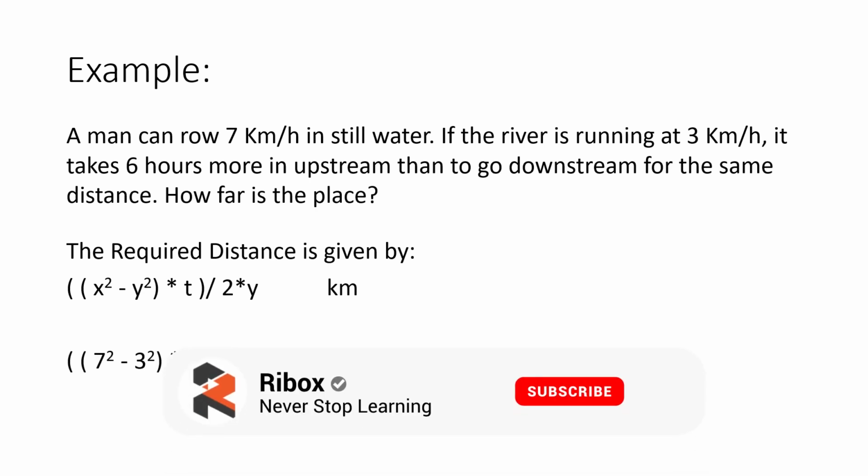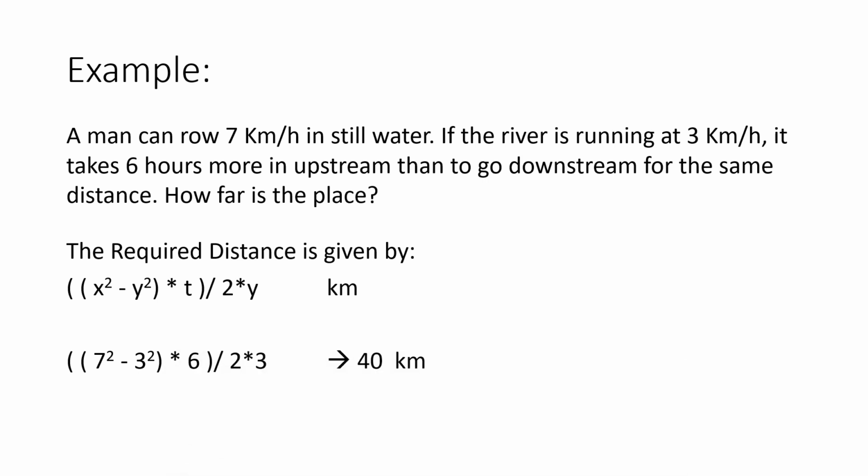So we simply put the values in the formula. So 7 square minus 3 square into 6 divided by 2 into 3 will give us the answer 40. So 40 kilometer is the distance which has been traveled by the man in upstream, and 40 kilometers again in downstream, which takes a time lapse of 6 hours. That is the time duration, which is a difference of speeds in upstream and downstream.